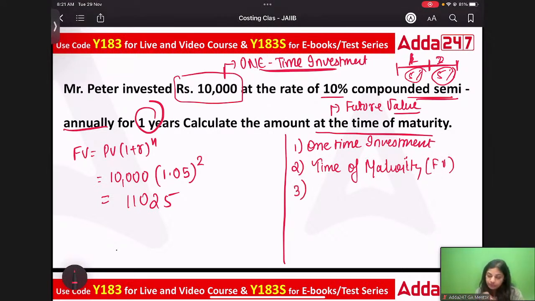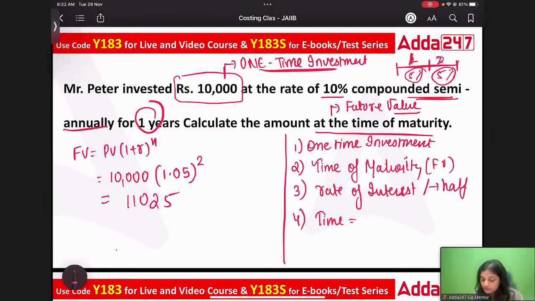Third, the rate of interest will be divided. It would be half, as it is half yearly. Correct? And time will be doubled. Why are we doubling the time? Because you are getting interest twice in a year, right? So that is why the time has doubled. So these are the key takeaways from this question.